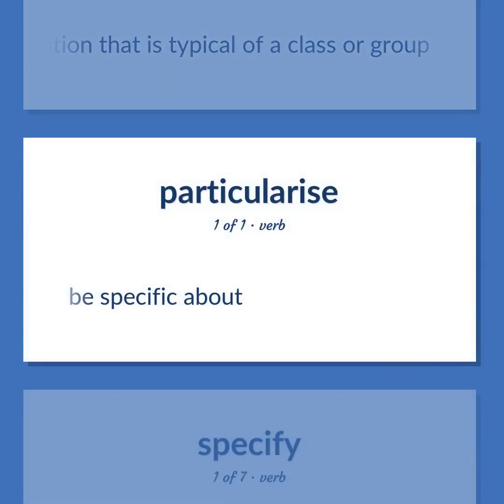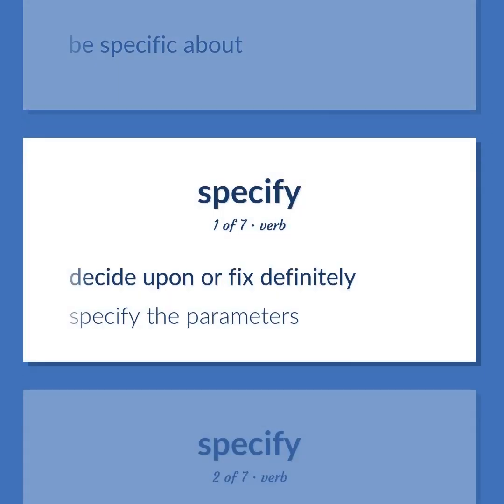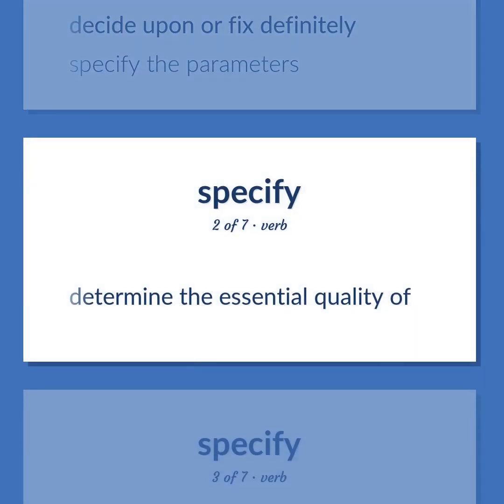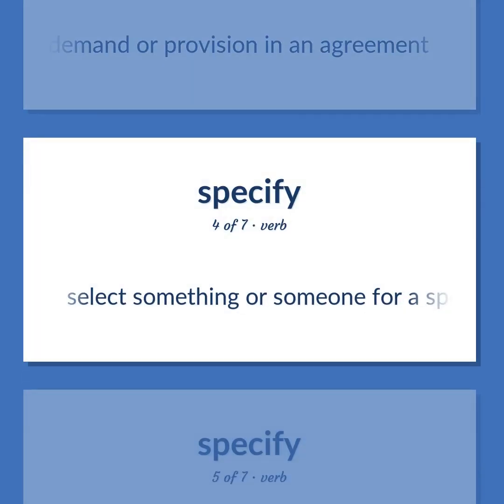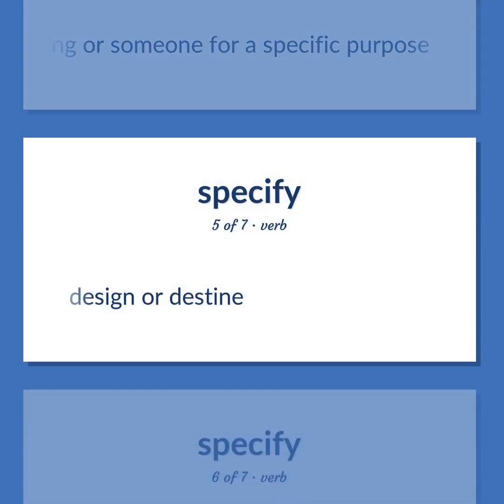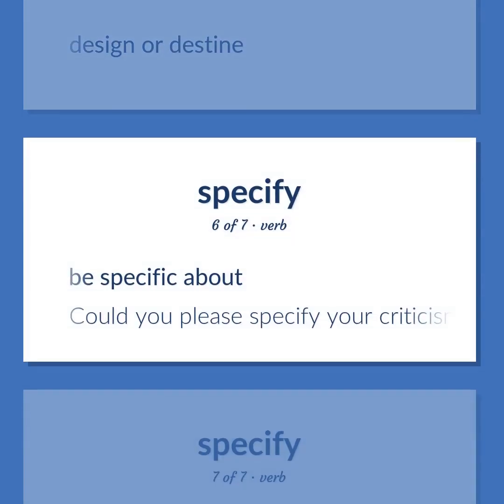Be specific about. Decide upon or fix definitely. Specify the parameters. Determine the essential quality of. Specify as a condition or requirement in a contract or agreement. Make an express demand or provision in an agreement. Select something or someone for a specific purpose. Design or destine. Be specific about. Could you please specify your criticism of my paper?